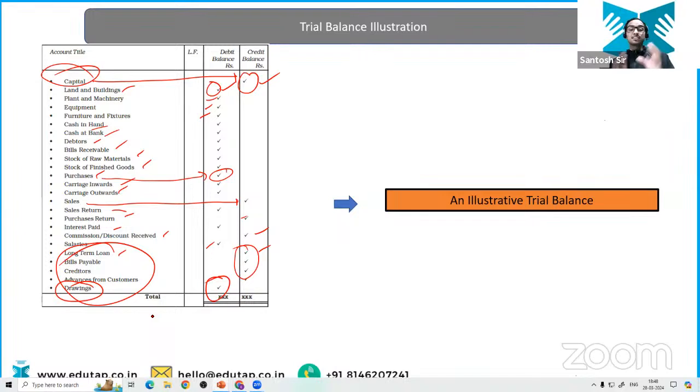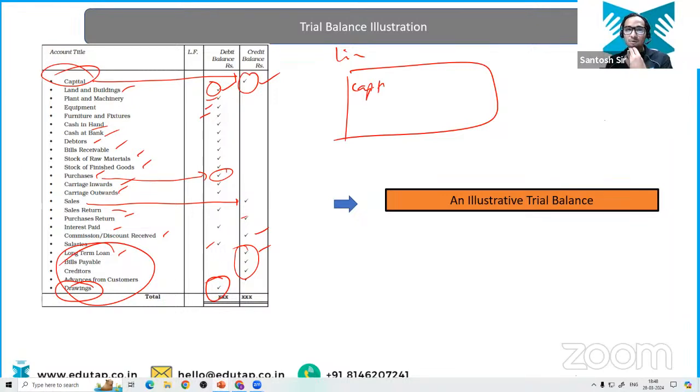See what happens now. This is very typical. Listen to me very carefully. Drawing, the shareholder has drawn some money, right? Now, what is going to happen to this drawing? How are we going to close down this drawing? We have the balance sheet, we have the liability, we have the capital in this, right? So at the end of the year, we are going to deduct this drawing amount from the capital amount.